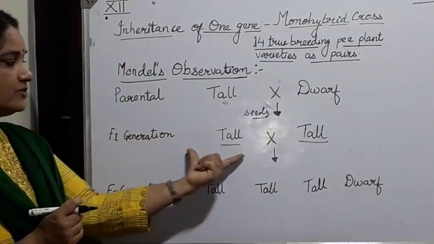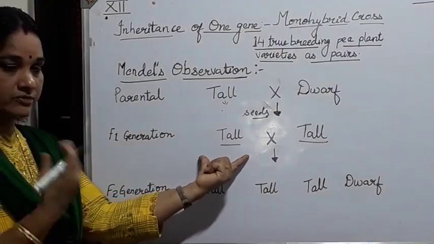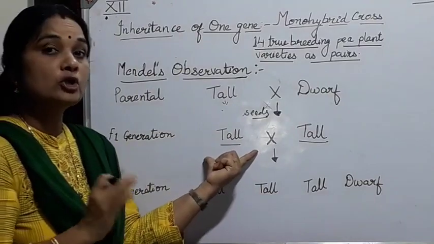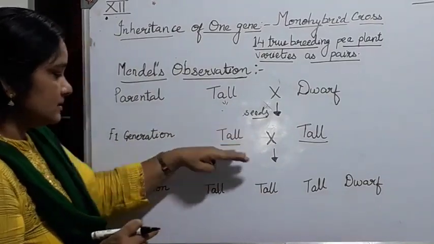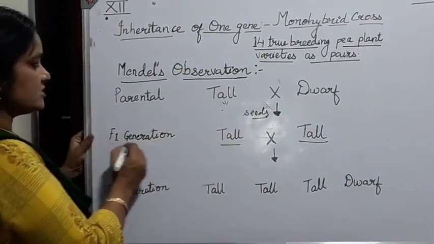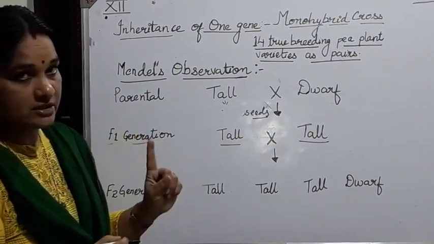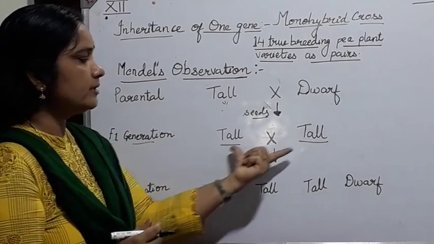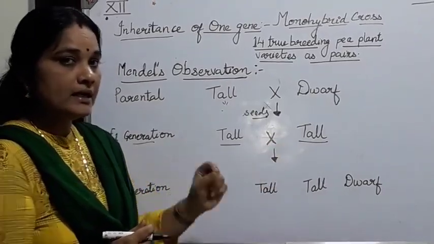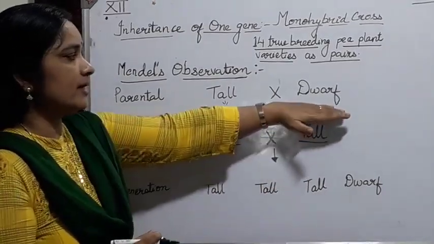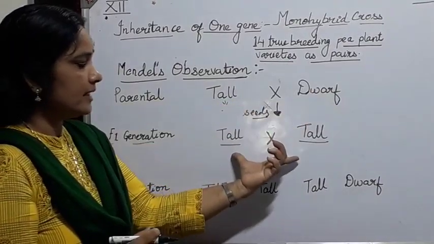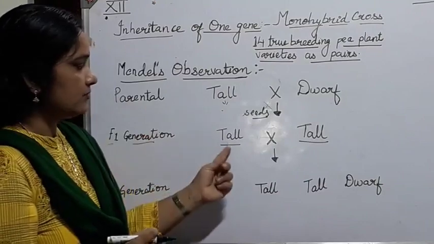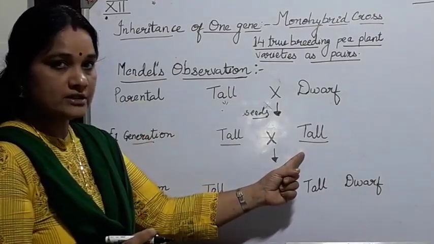That is, in the first generation when the seeds were sown, it was seen that the plants produced in that generation were all tall. This generation is known as the F1 generation or filial 1 generation progeny. In the F1 generation, all the plants were found to be tall. None expressed the characteristics of the dwarf plant. So all the characteristic traits of one of the parents were expressed in the first generation. That was, all the plants were tall in nature.